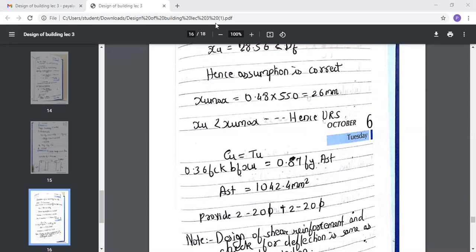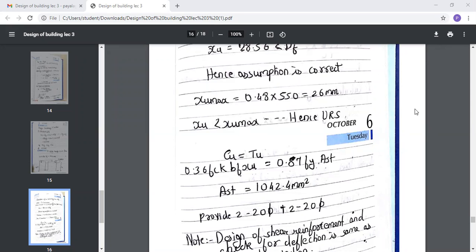Simply just for your understanding, I'm taking this. So in the exam you do not have to do both. Either you can solve it by rectangular section, or you can solve it by T section. Whatever you like, you can do designing for that.